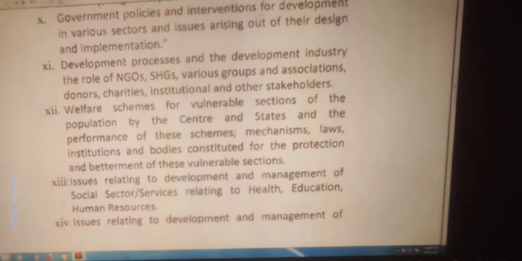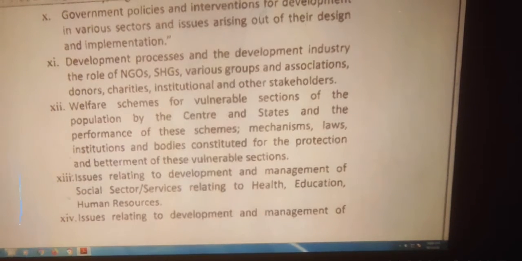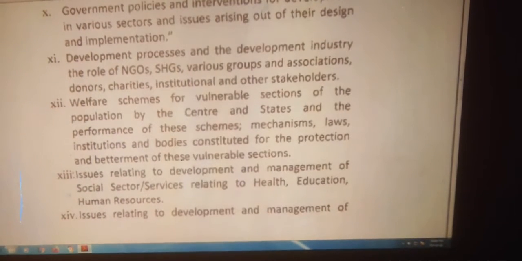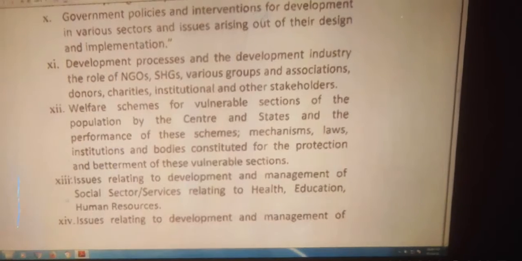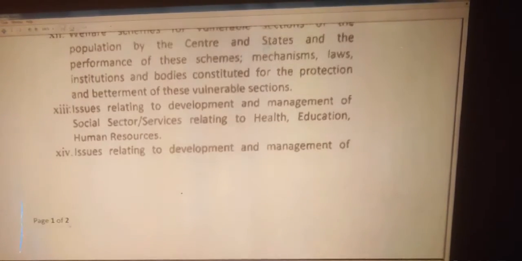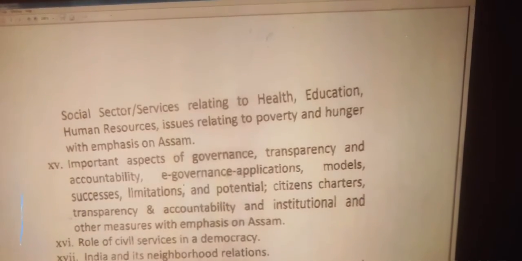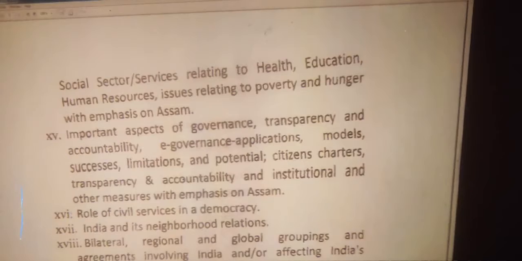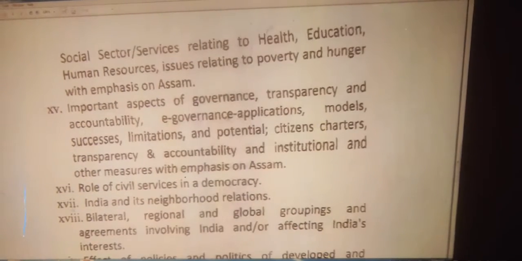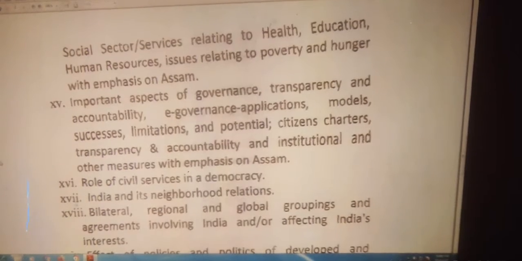Next segment, issues relating to development and management of social sectors, services relating to health, education, human resources, issues relating to poverty and hunger, with emphasis on Assam.